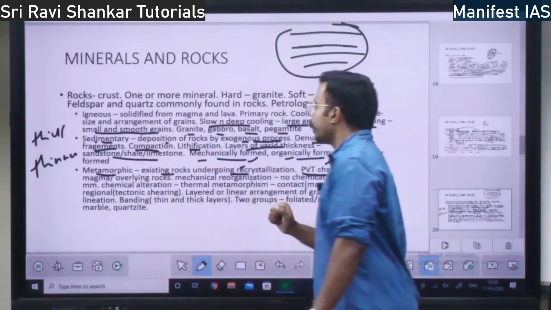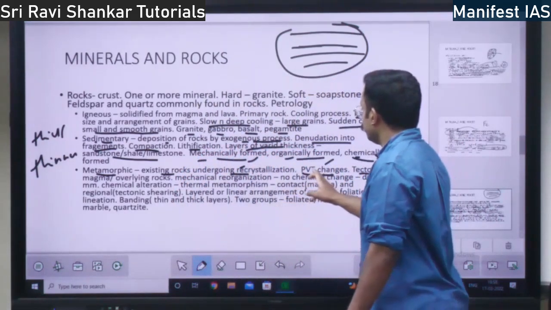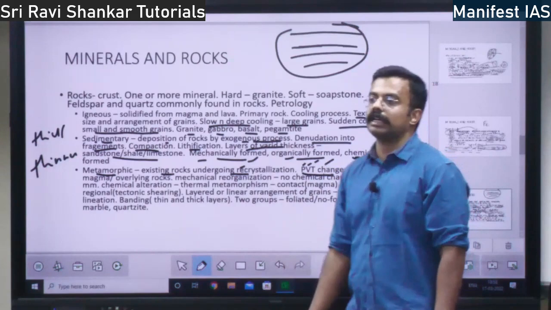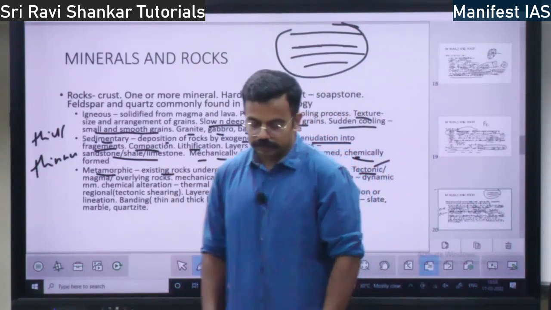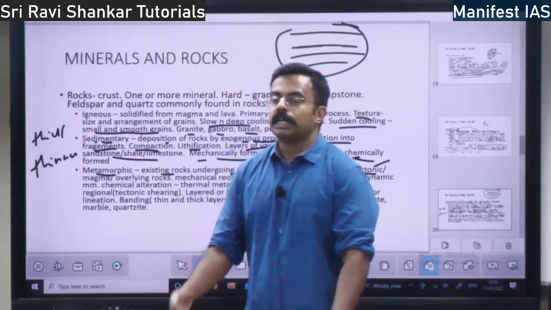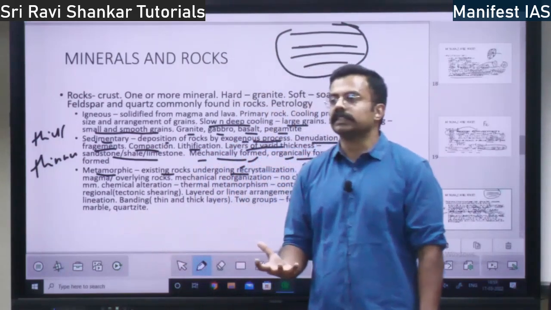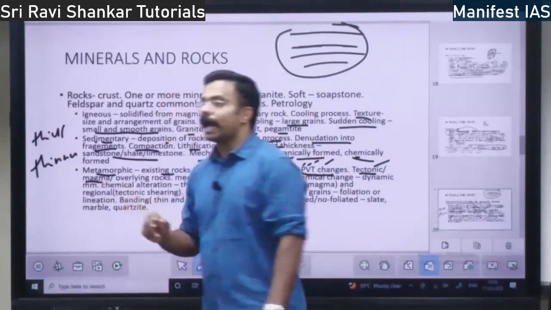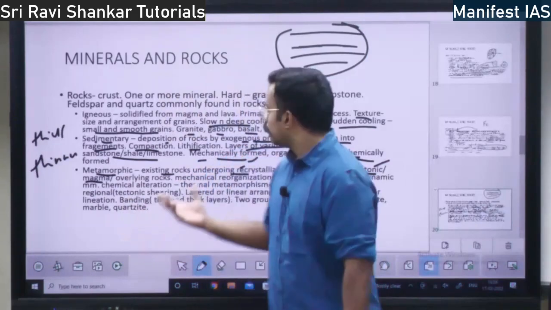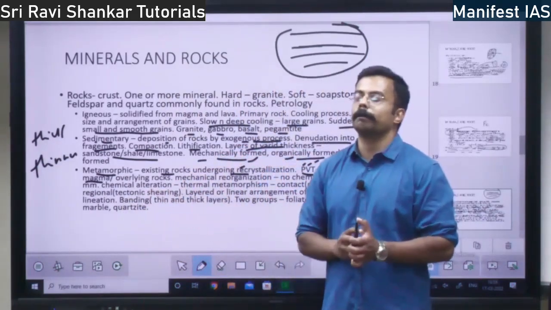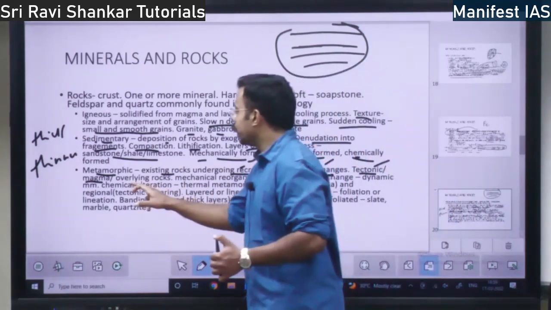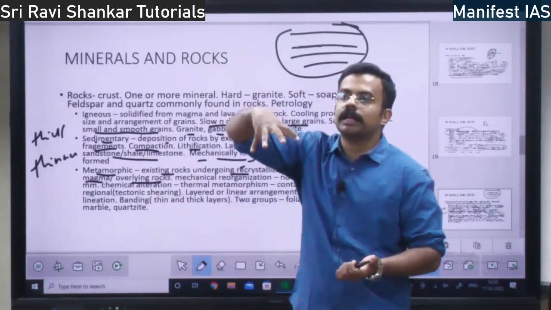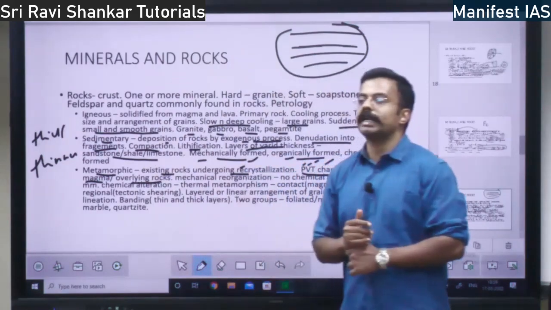So how does this metamorphic process take place? I told you it is because of pressure, volume and temperature changes. It might be because of tectonic reasons. What do you mean by tectonic reasons? Tectonic means the earthquake, plate boundary movements. It might be because of that, or because of magma. The metamorphic rocks might be formed because of magma, or because of overlying rock. Some overlying rock will be there. Because of that also metamorphosis might happen.